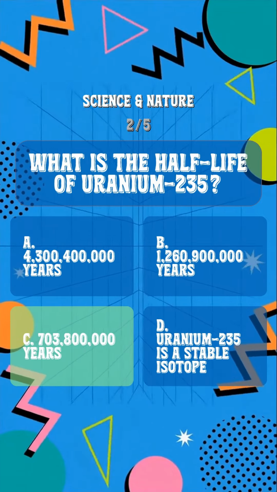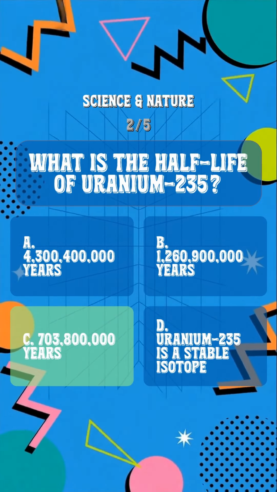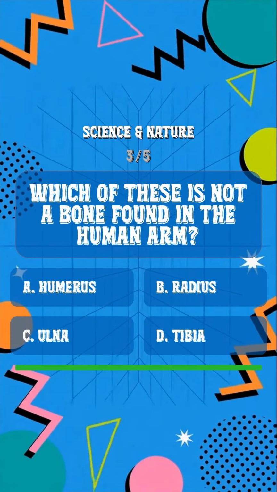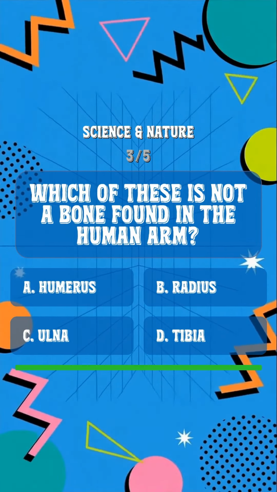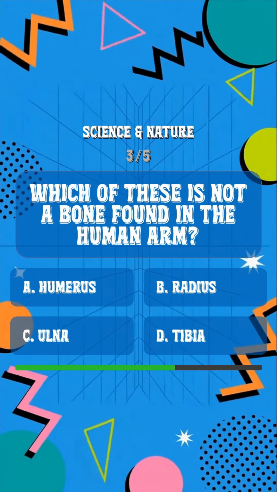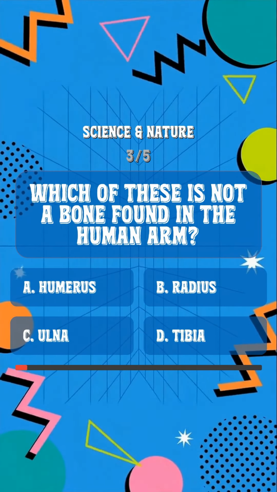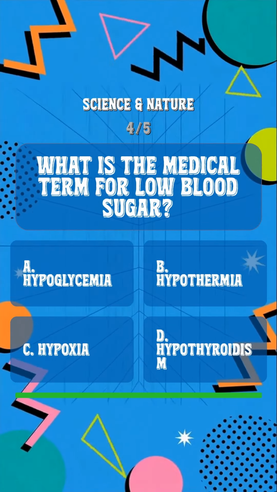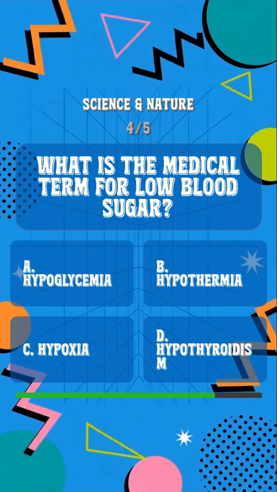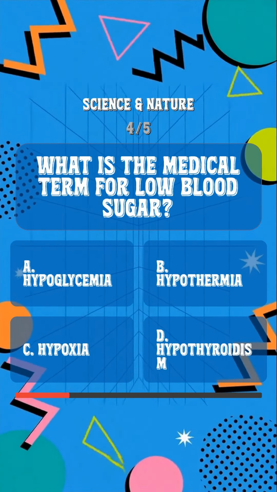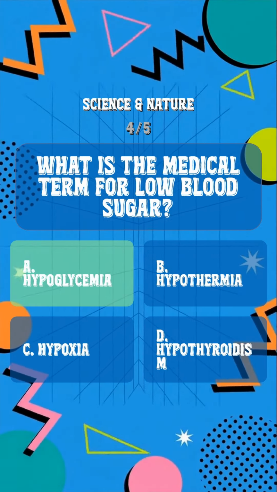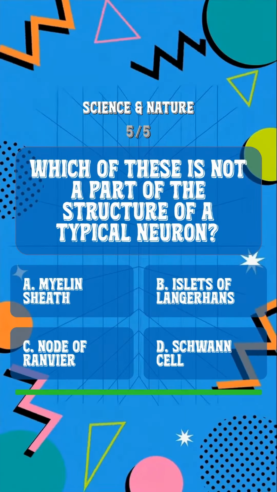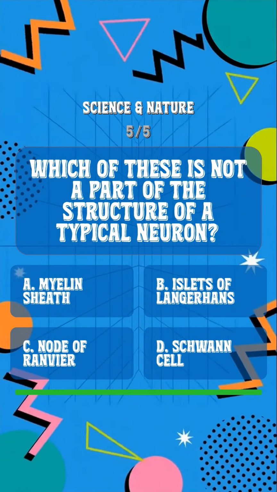The answer is 703,800,000 years. Which of these is not a bone found in the human arm? The answer is tibia. What is the medical term for low blood sugar? The answer is hypoglycemia. Which of these is not a part of the structure of a typical neuron?